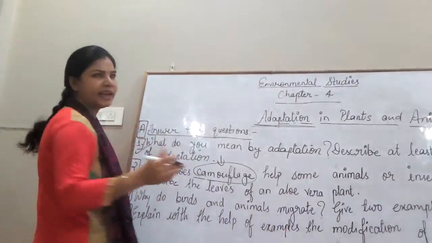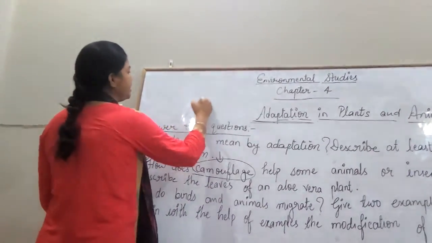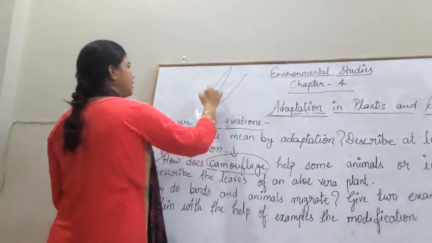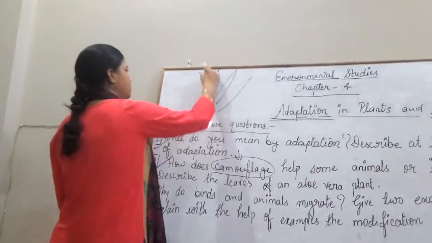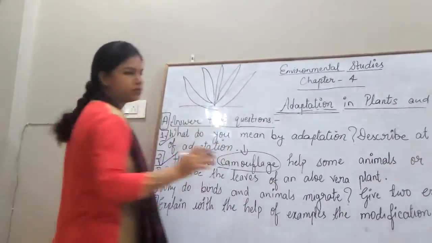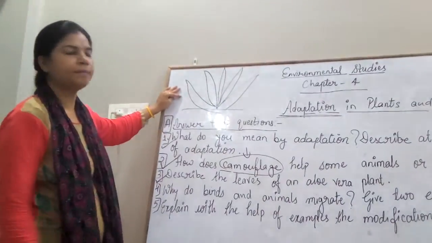Have you seen any aloe vera plant? The leaves of the aloe vera plant are in this shape. I am not good in art, so just understand. Suppose this is an aloe vera plant.